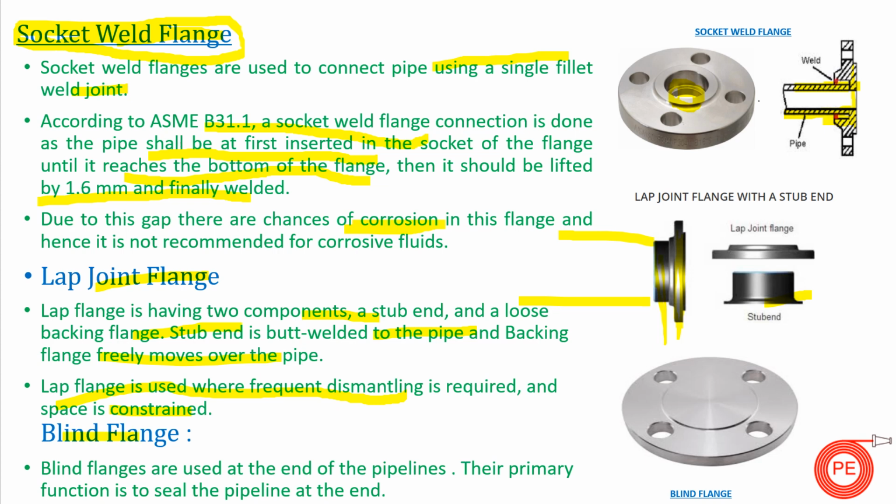Last but not the least, guys, blind flange. Blind flanges are used where we want a termination of our pipes. So if we have a network and we want our network to be terminated here, you go for blind flanges. Their primary function is to seal the pipeline at the end. If you can see, this blind flange is solid throughout, it has a solid body, and bolts are placed as per the design of other flanges. So blind flanges are used when we want the termination of the network.